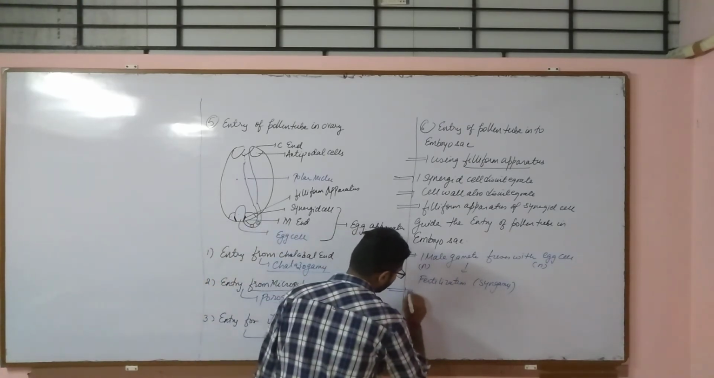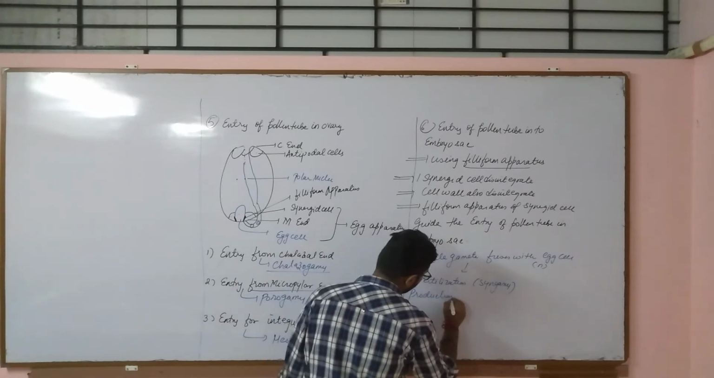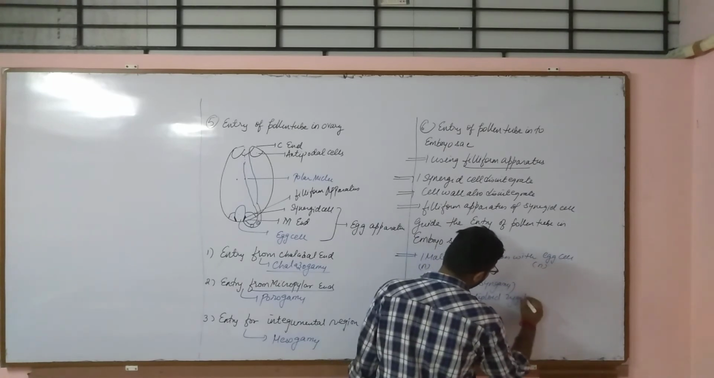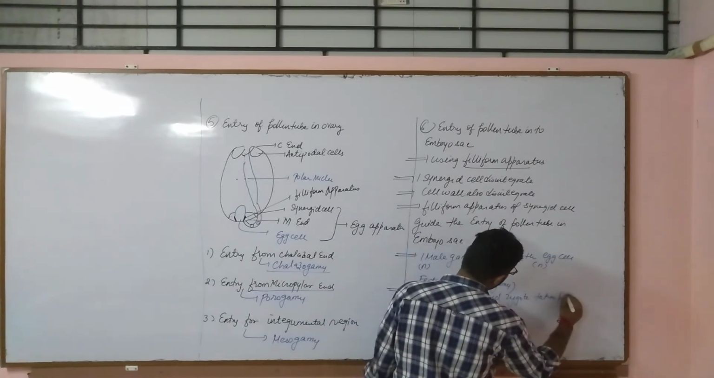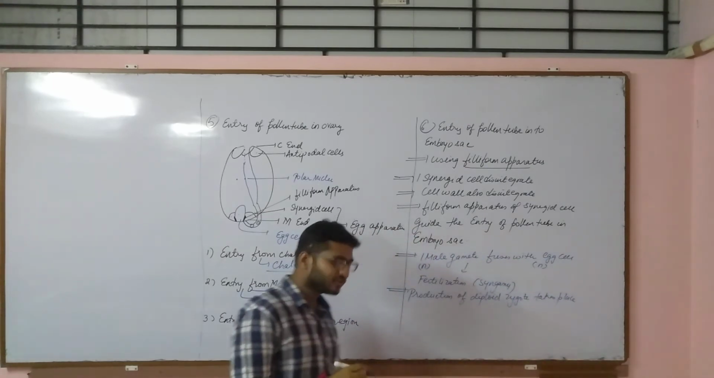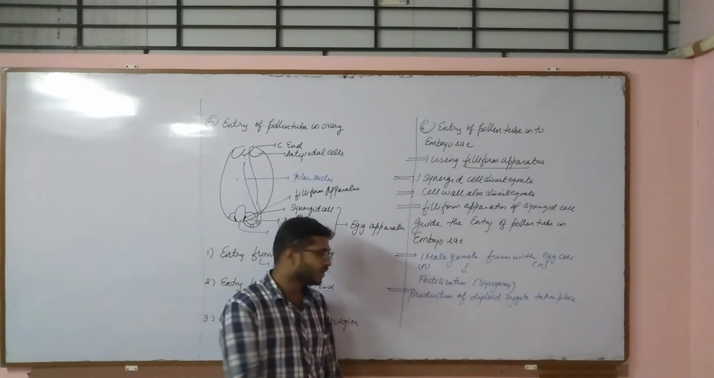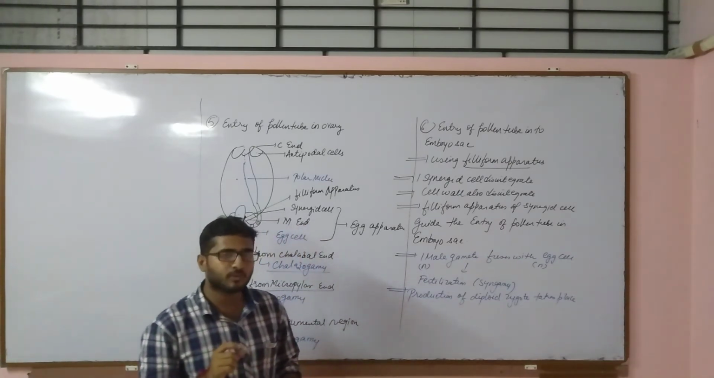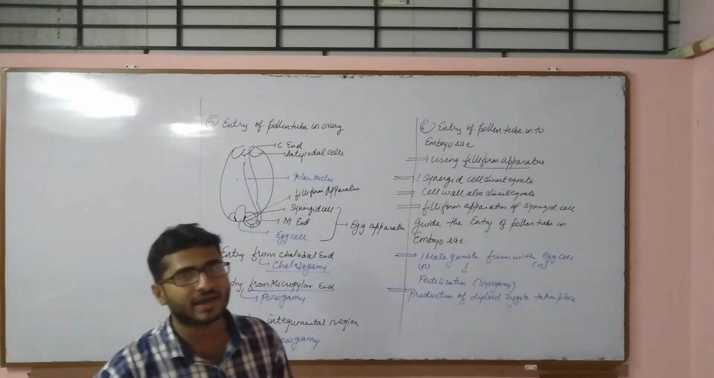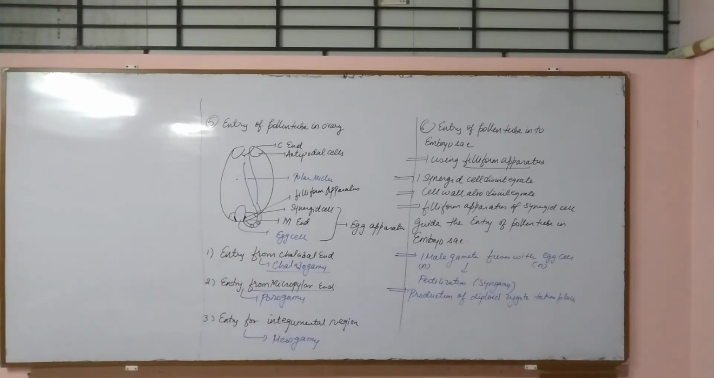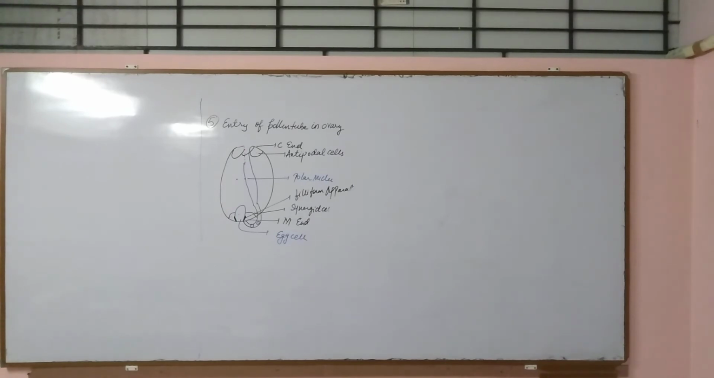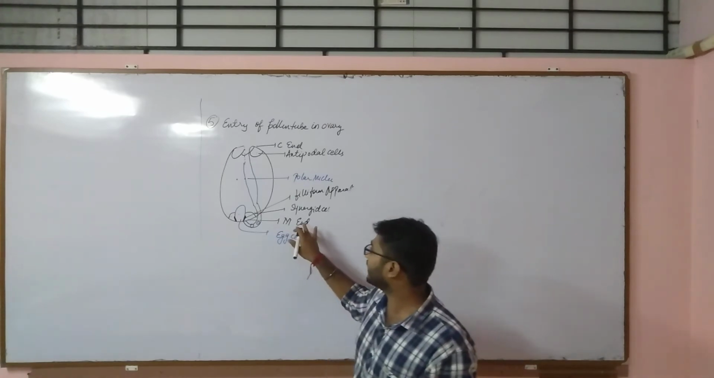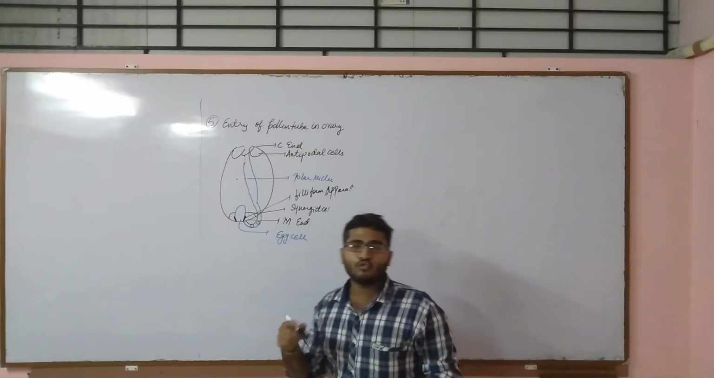So with this process, production of diploid zygote takes place. So out of two male gametes, one male gamete fuses with the egg cell to undergo fertilization, that is syngamy, and they will result in the formation of diploid zygote, that is of 2N type. Okay, so one male gamete fuses with the ova or the egg cell to form the diploid zygote.